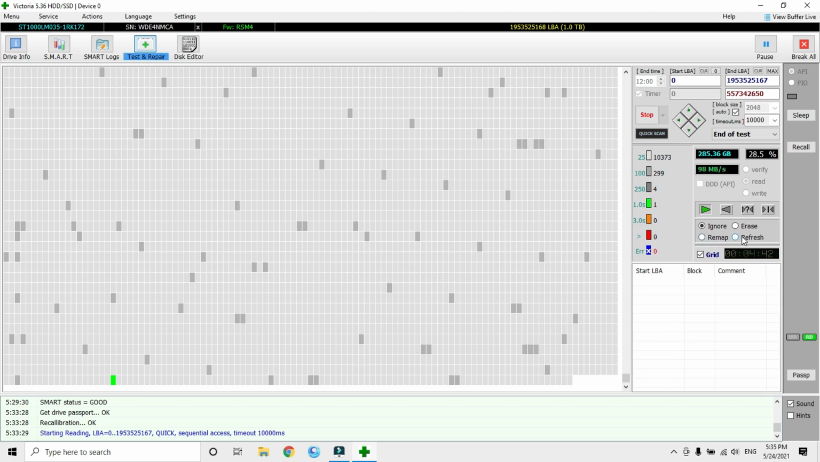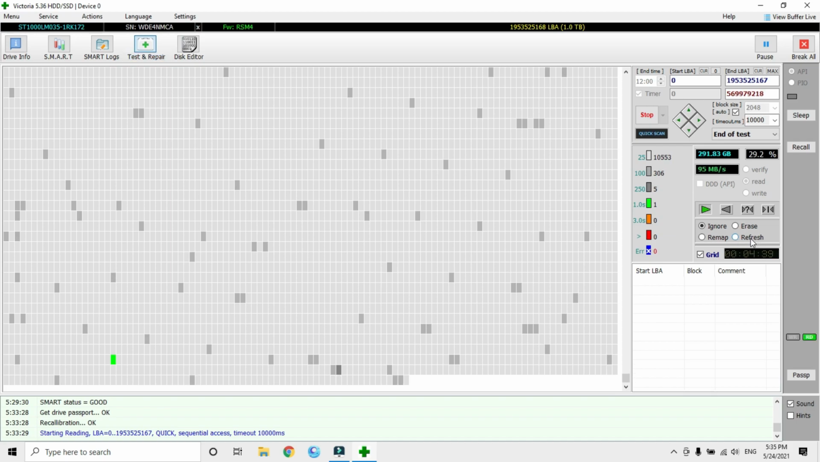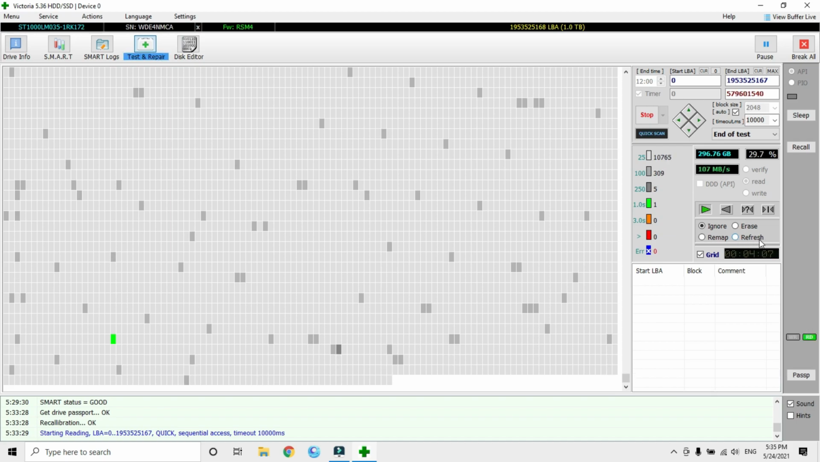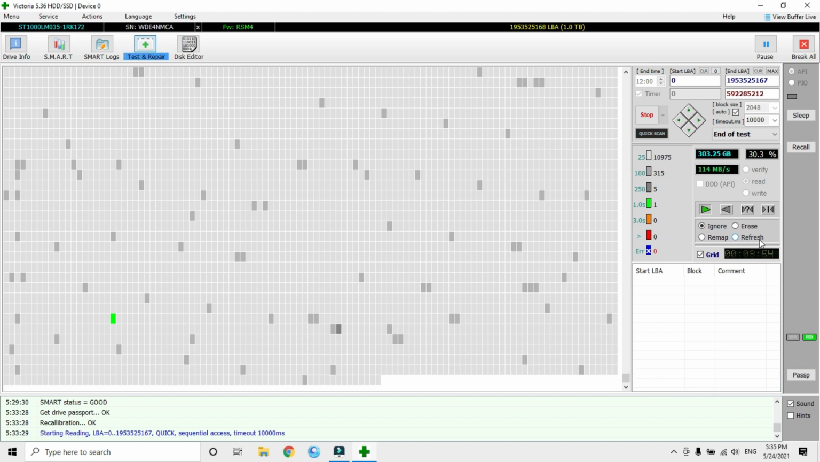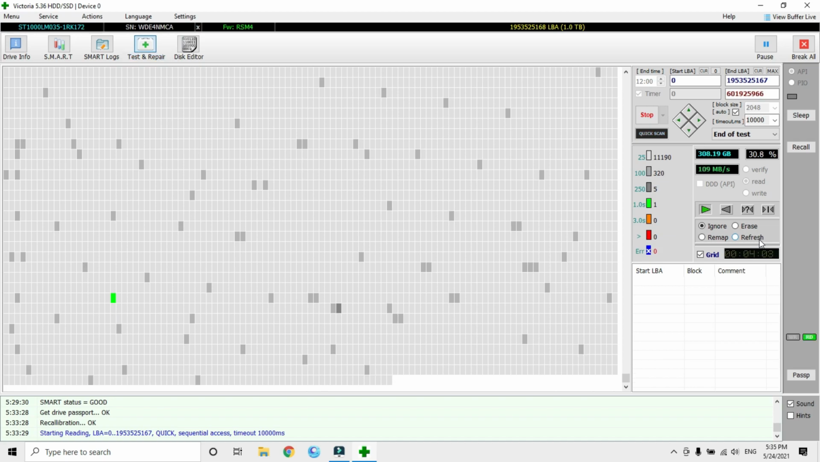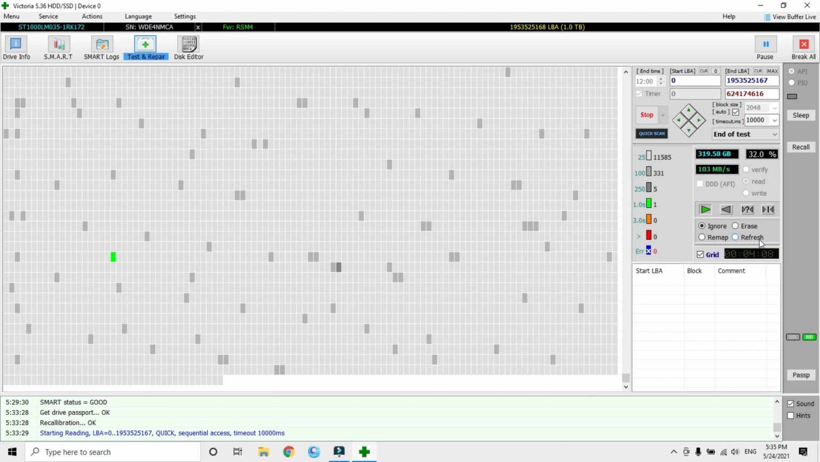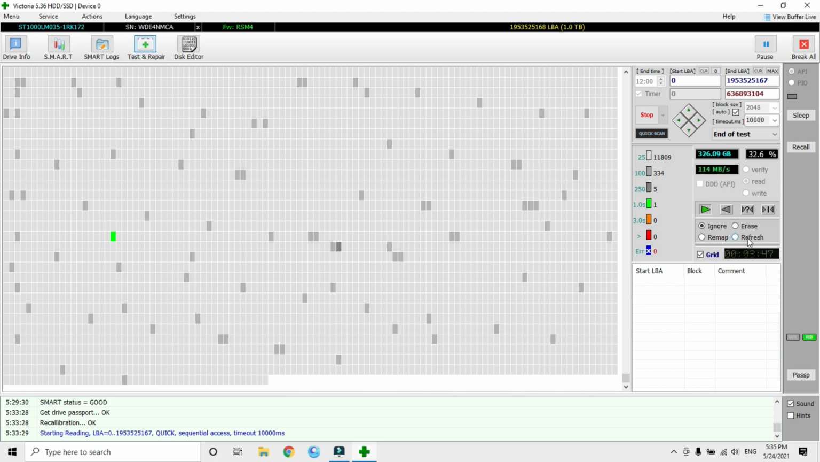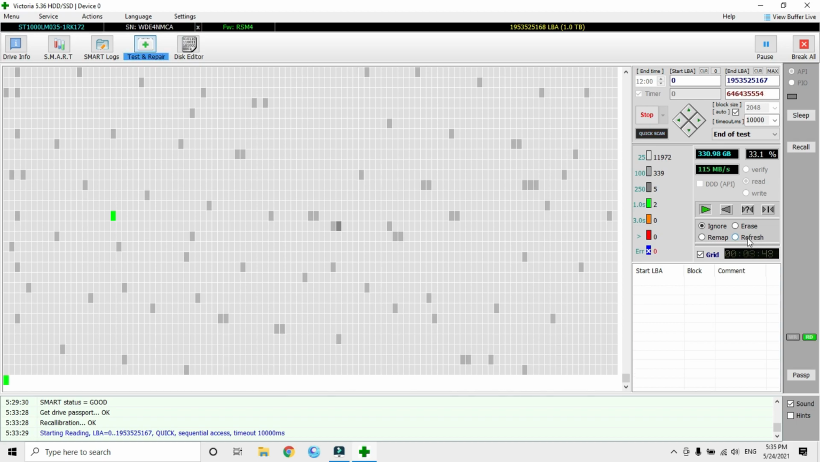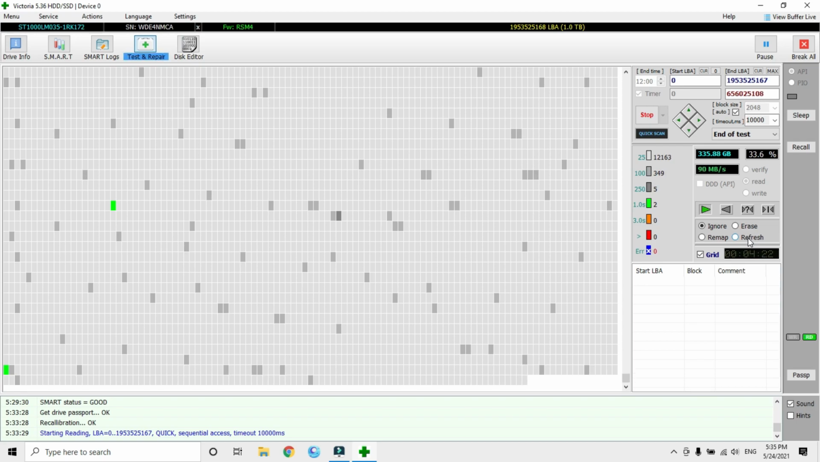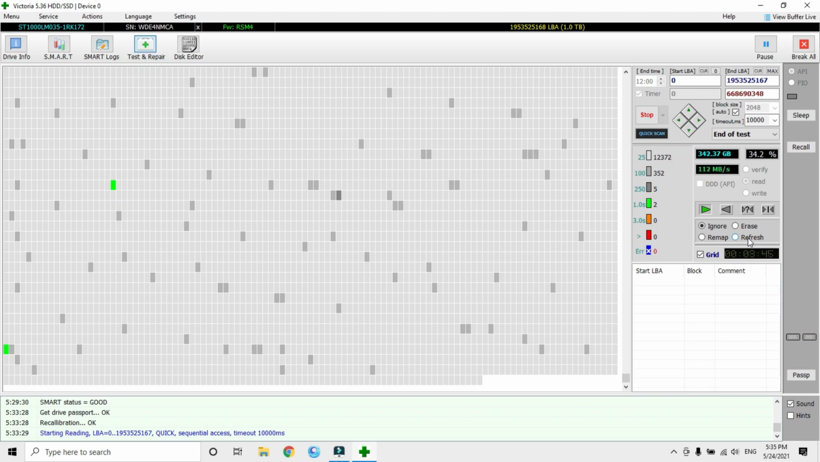And then refresh. This refresh mode is used for recovering the bad sectors. It doesn't replace them with good sectors. It tries to repair the bad sectors at software level.